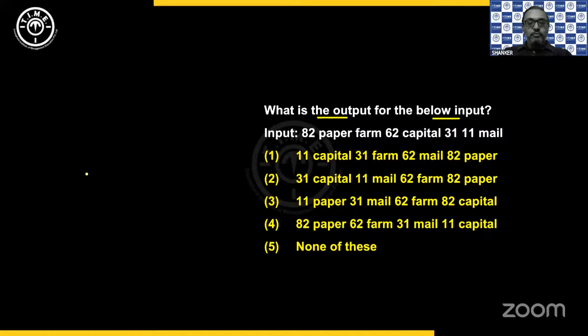Because you have none of these, we need to be careful. So the options are 11, the numbers will be 11, 31, 62, 82. So 11, 31, 62, 82. That is available in the first option, third option, and also it could be fifth option. Whenever none of these is given, check completely and then mark. But otherwise, you can start eliminating your options accordingly and give your answer. And then you have